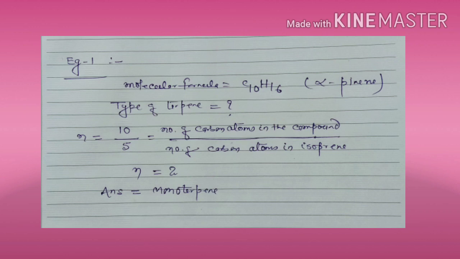2 means a monoterpene. But you might say that 2 means mono, how could it be possible? 2 means mono, it's quite unrealistic, you find. So to avoid any kind of confusion, we will modify this formula and instead of dividing it by 5, we will divide it by 10.